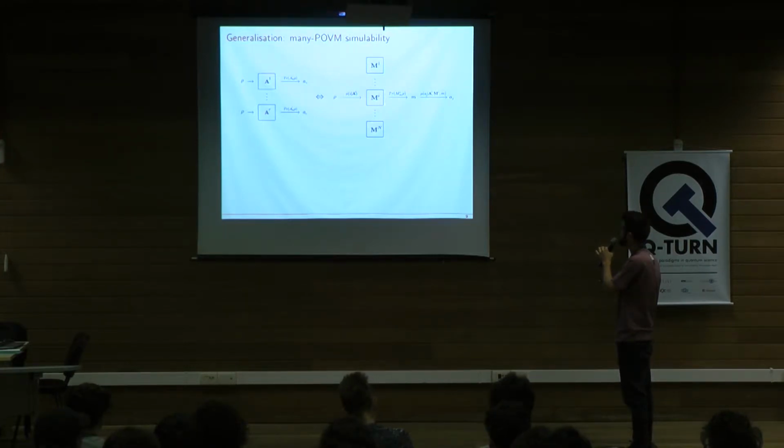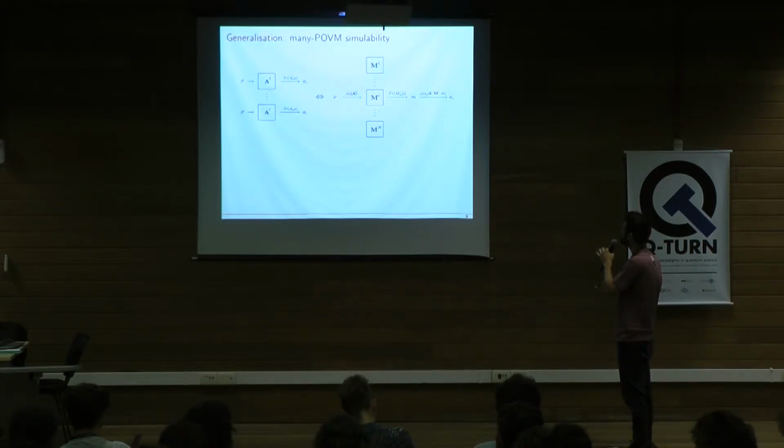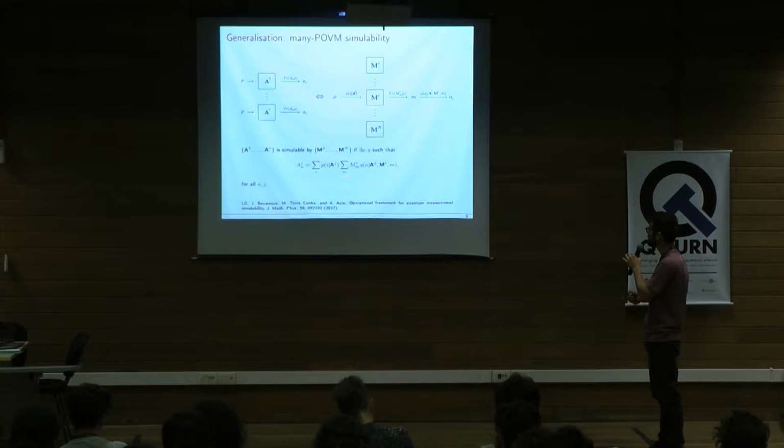I'll implement this measurement, obtain this outcome, and then post-process it according to the measurement I want to recover, according to the simulator I implemented, and according to the outcome I obtained from the simulator, right? And then what I want is that these statistics have the same statistics as the jth measurement, Aj. So we write this via this equation, which is just describing this situation.